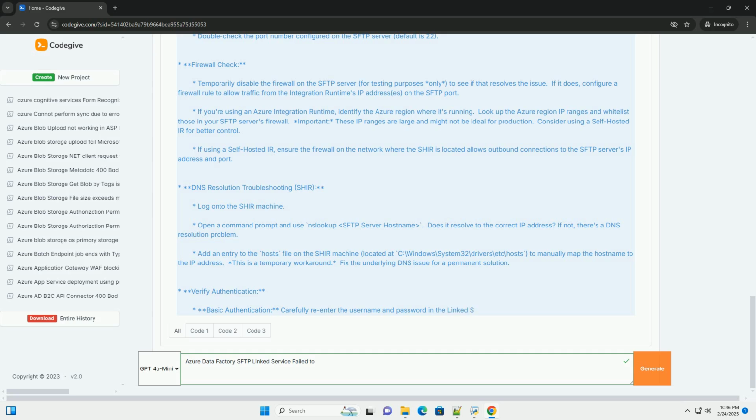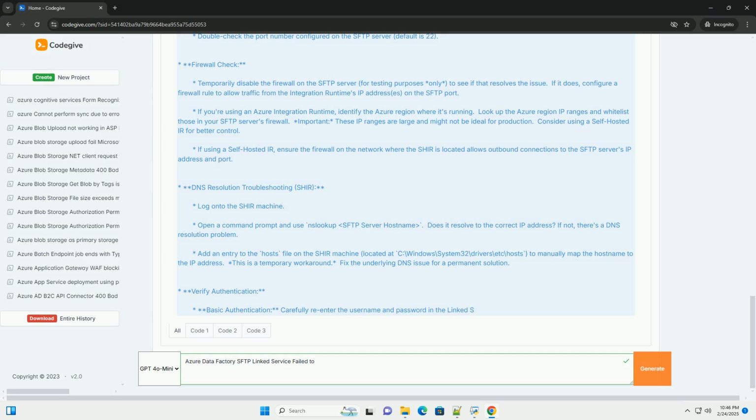1. Error code 2200/2201/2202: connection errors. These error codes usually indicate problems establishing a connection to the SFTP server. The specific meaning varies slightly, but the root cause often lies in network connectivity, incorrect server details, or authentication failures. Description: failed to establish connection to SFTP server, or connection refused, or authentication failed.